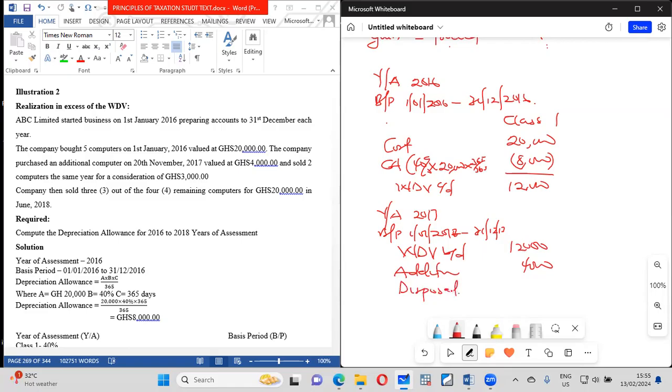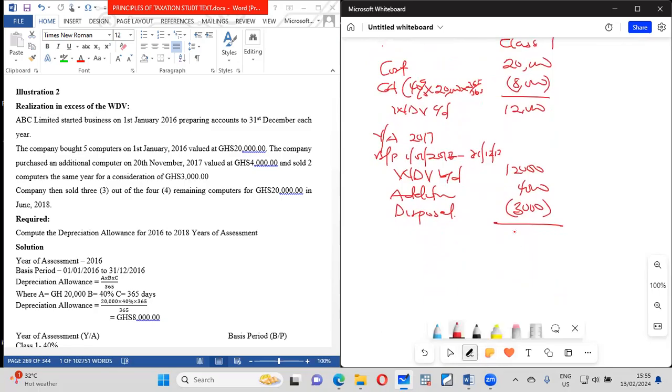So disposal. This is the consideration. So the consideration received is 3,000. So what is going to happen is that if we now determine this, we are going to have 13,000.